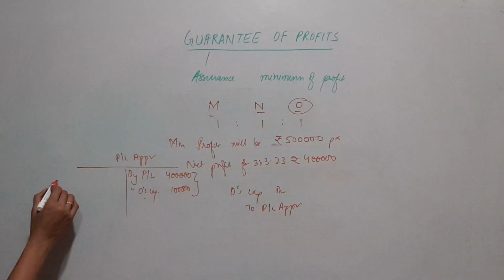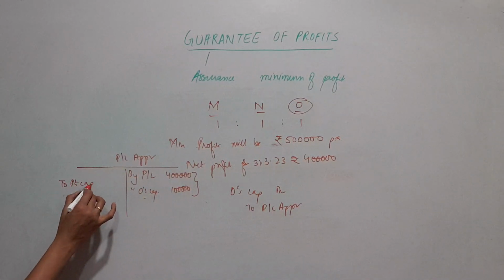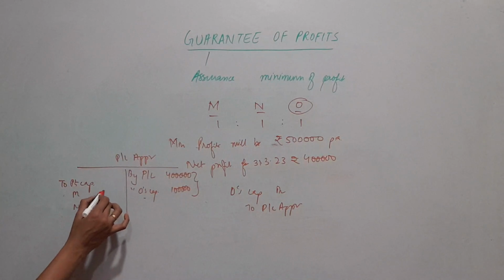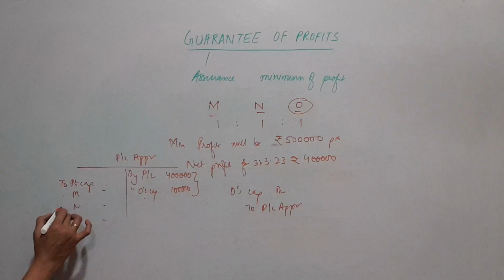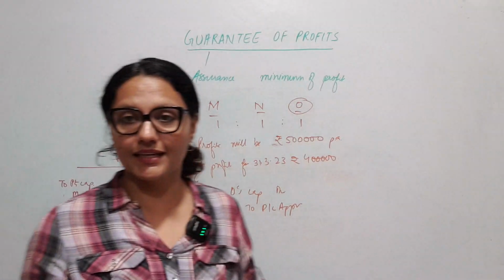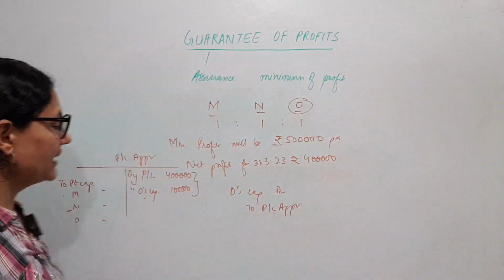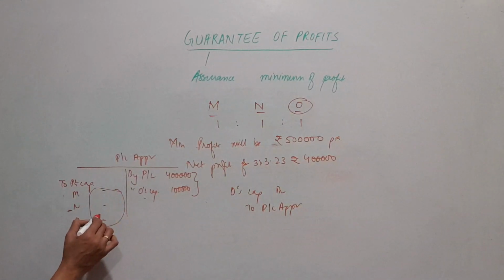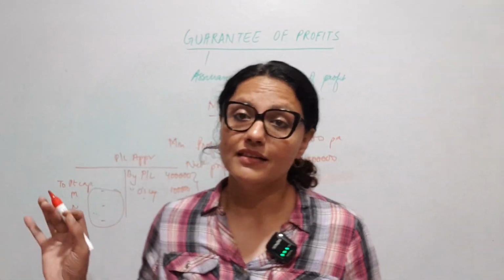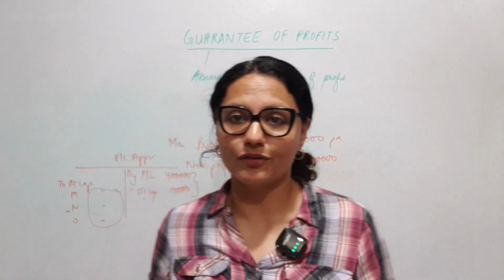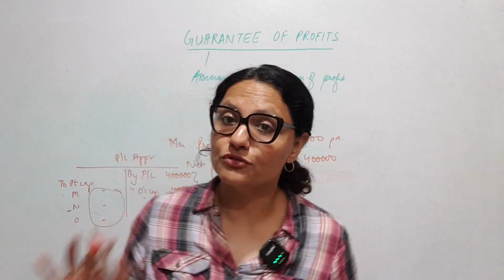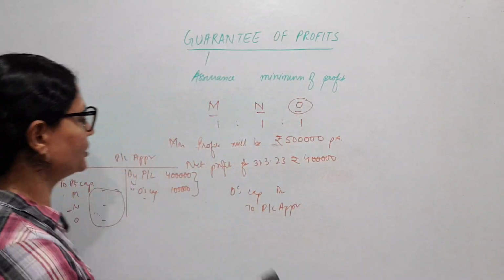And all that we did initially, the redistribution and things like that, suppose M, N, O, their respective shares, and if N is the guaranteed partner, like in the previous sum we did, taking A, B, C and X, Y, Z. That redistribution of divisible profit will come here in the PL appropriation, the last part, because that is divisible profit, the juggling of the profits. So that is going to affect this. What about journal entries? Let's talk about journal entries.